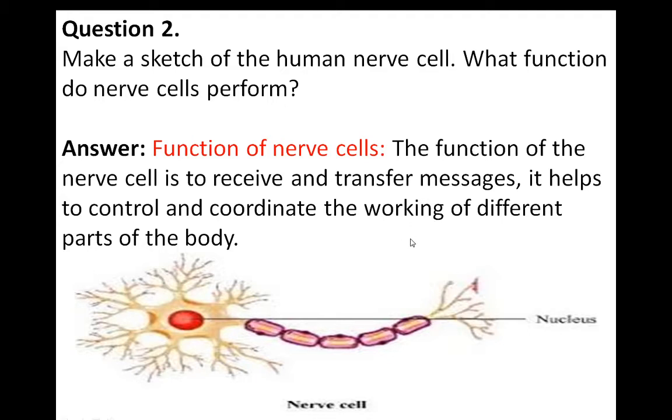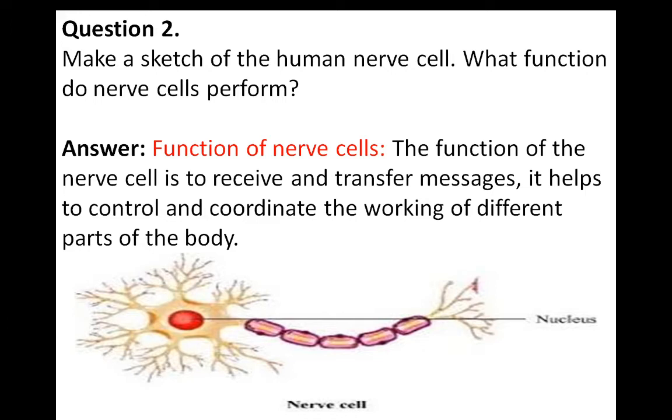The function of the nerve cell, that we all know that nerve cells are related to the control and coordination system of our body. Means this system works to control as well as coordinate the body. They make the coordination between the body organs. Okay, if I want to watch something, my brain will give the signal to my eyes so that I can watch the movie or I can watch anything.